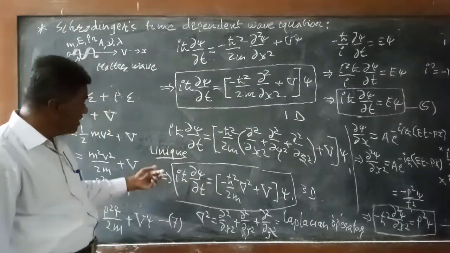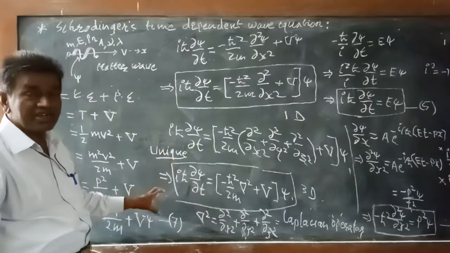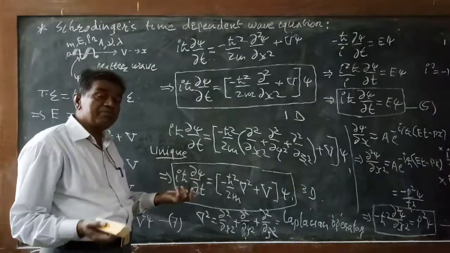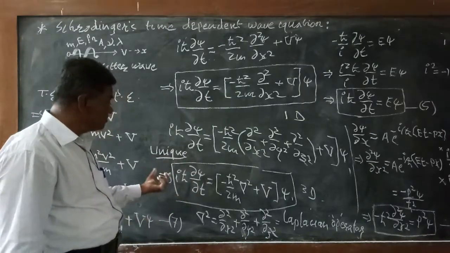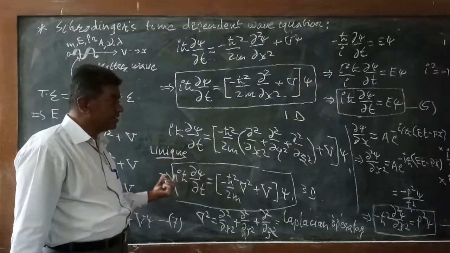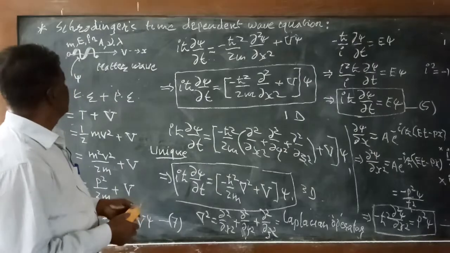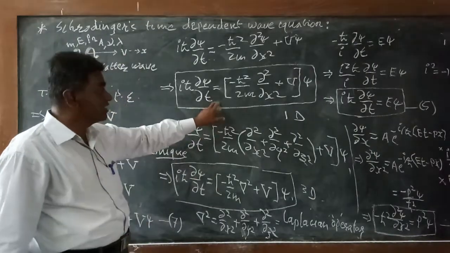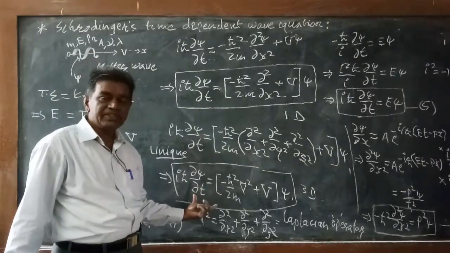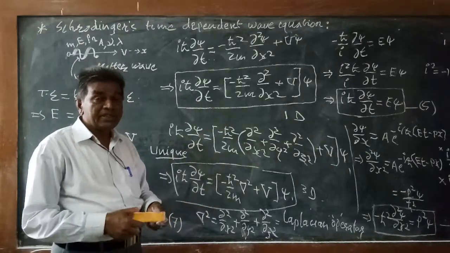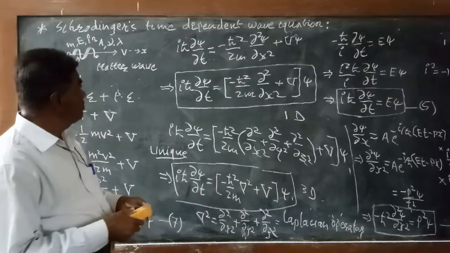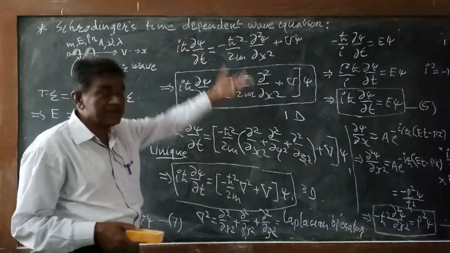Therefore it is a unique differential equation, particularly in mathematical physics and quantum mechanics, because it includes the imaginary factor i. So in this way we derived Schrodinger's time dependent wave equation in the one-dimensional as well as three-dimensional cases. In the next lecture we are going to derive Schrodinger's time independent wave equation.